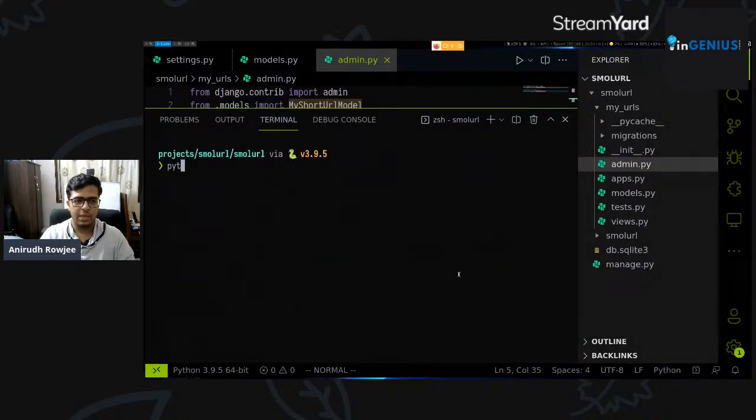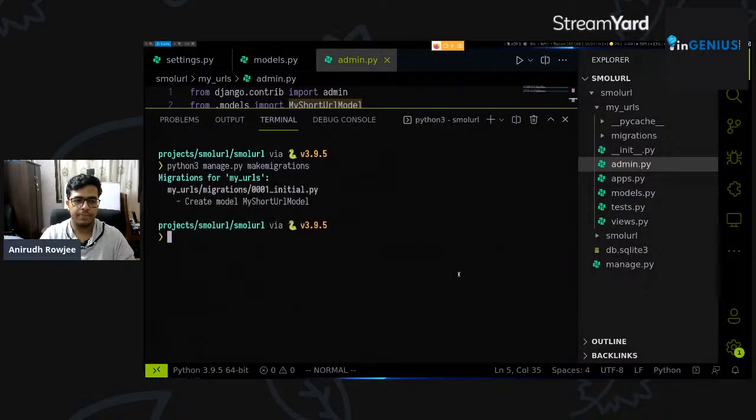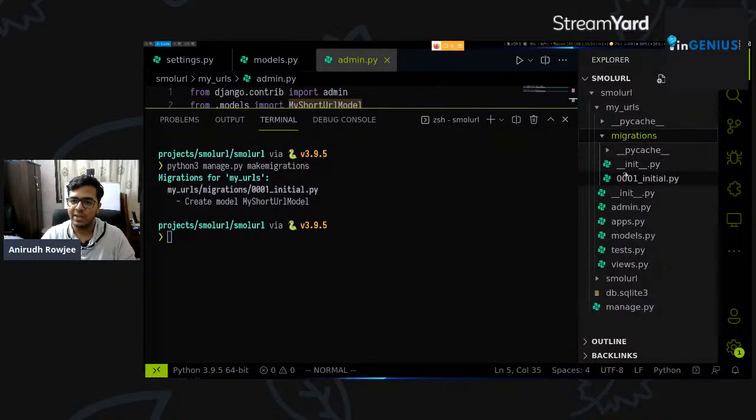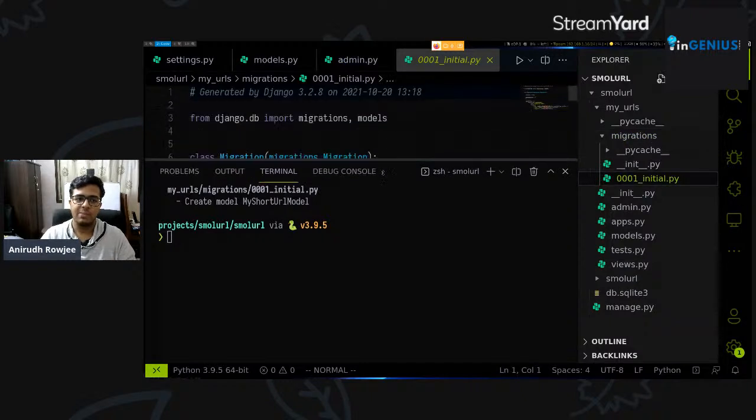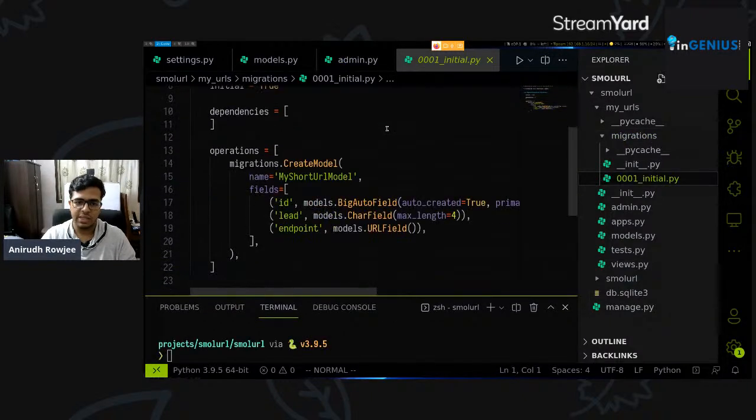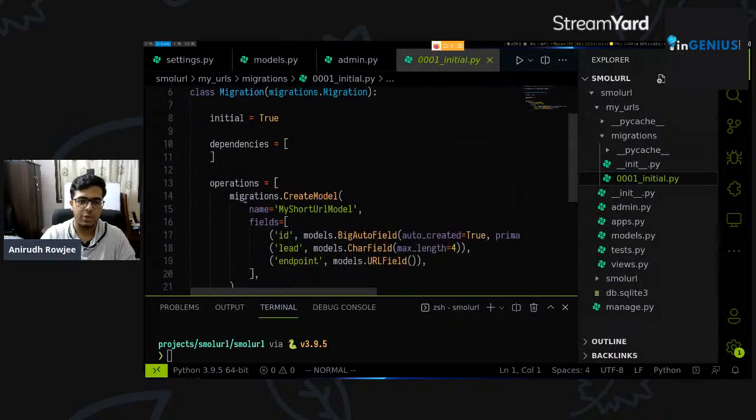We'll say python3 manage.py makemigrations. All right. Now it says migrations for myurls. So now it knows what changes we've exactly made. At myurls/migrations/0001_initial.py, you can see it's a file generated by Django where it declares a migration object.